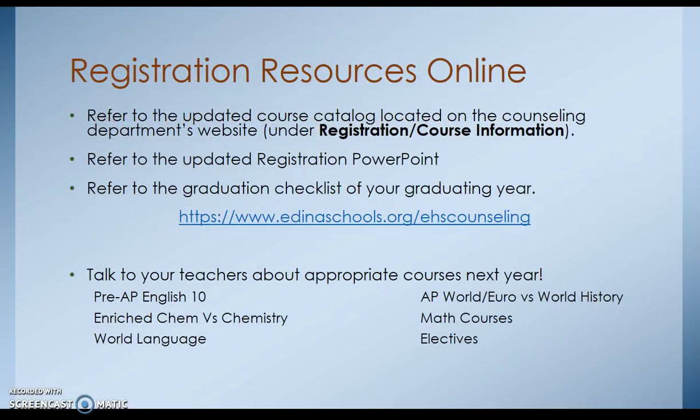There is a wealth of information online that you should use for registration, all of which can be found on the Edina High School Counseling Department's website under Student Services. Refer to the course catalog for course descriptions, prerequisites, and pathways. The updated registration PowerPoint talks about grade level graduation requirements and has a note for NCAA athletes. Finally, your graduation checklist sheet is available to view or print on the website.